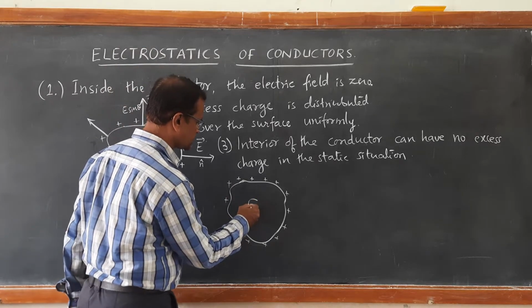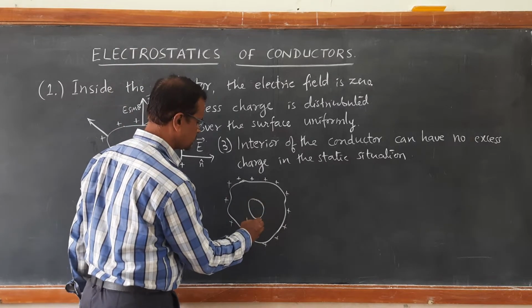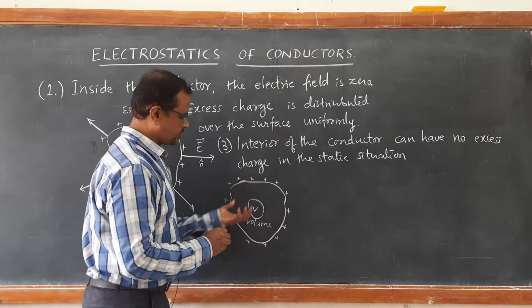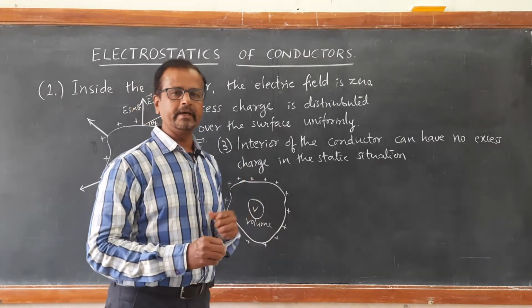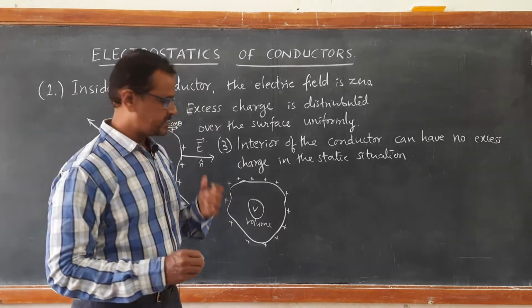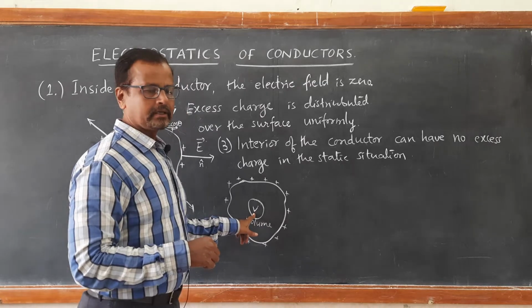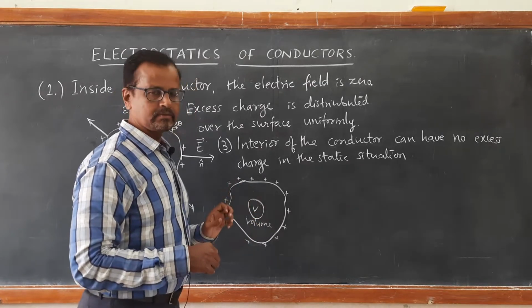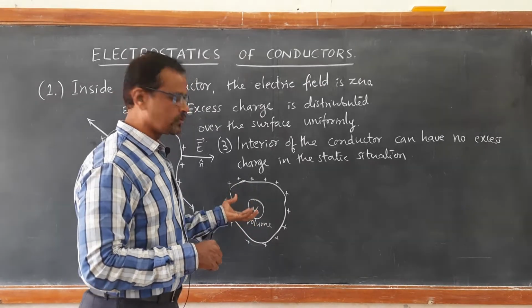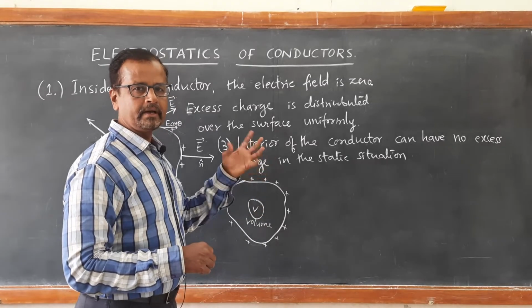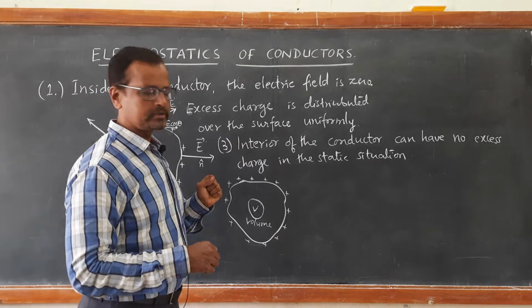For example, if you consider a small volume V, and apply Gauss law, then the total electric flux linking with this volume is equal to charge divided by epsilon naught.